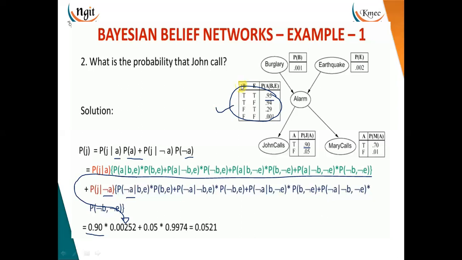Like this, for every value, you can use these probabilities and find the answer of this curly bracket. When I subtract this value from 1, I will get this value. And that I should multiply with the probability of John with no alarm. Now I will get the final value, this one. Okay. So this is the probability that John is calling.